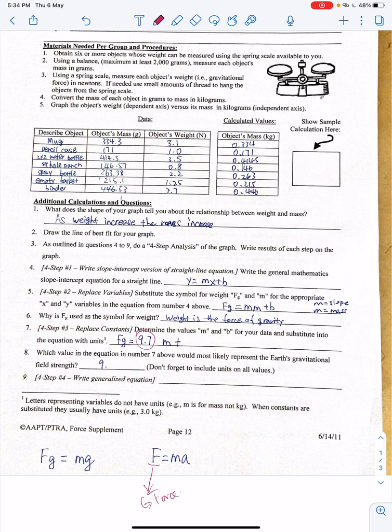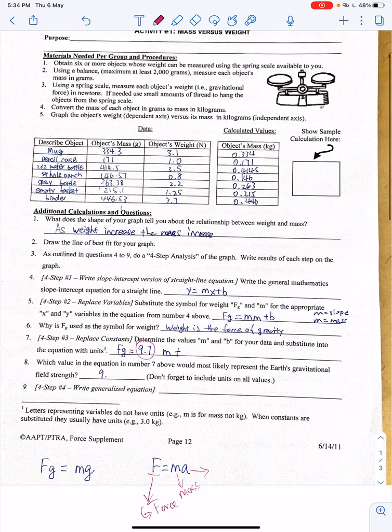Therefore, as long as one object has mass, it's supposed to have an acceleration. Therefore, in this experiment, we are trying to find the relationship between the force and the mass.